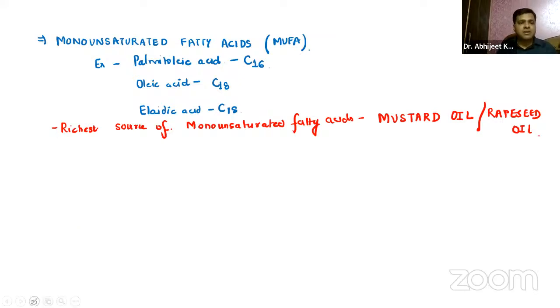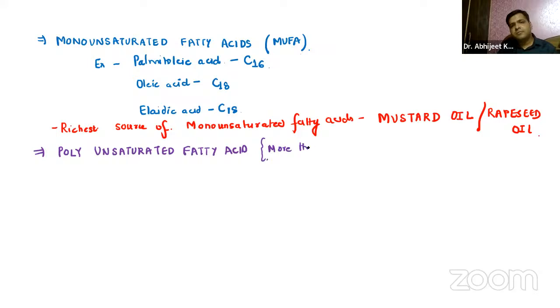Now coming on to the next one, guys, the polyunsaturated fatty acid. When I say polyunsaturated, you already know it is more than one double bond. Monounsaturated means one double bond.